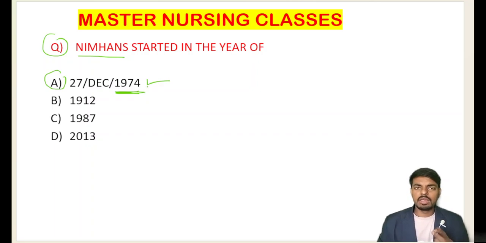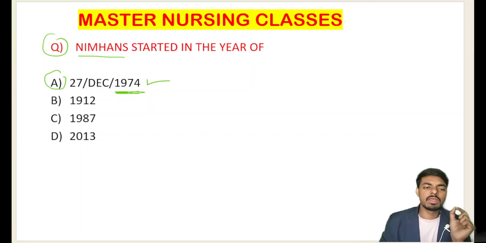The only international mental health institute in our India is in Bangalore, the Silicon City of India. Our Nimhans is located there. I think all of you are going to Bangalore to give the exam for the Nimhans also. So this is the year when the Nimhans was established, that is 1974. 27 December 1974 is the exact answer you have to put in the answer box.